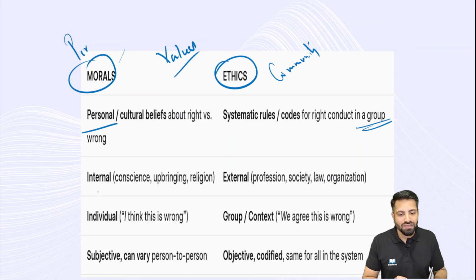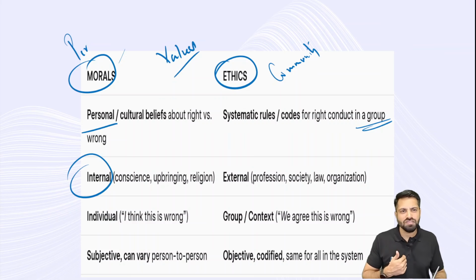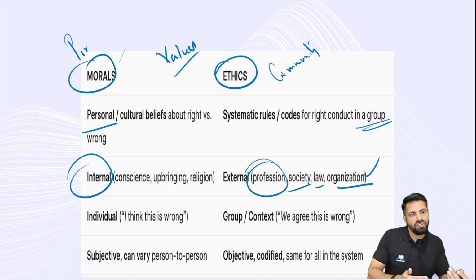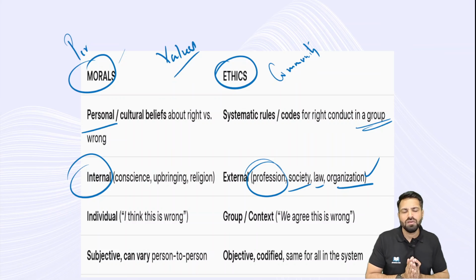Then morals are internal in nature. This is my personal thing, these are my personal values, it is internal. But in ethics, more people are involved, so it is external in nature. I told you that ethics can be professional ethics, and there are social ethics. Law, a particular organization, they follow certain ethics. If you look at the judiciary, you're not supposed to give briefings to the media, or take gifts, or take a bribe. These are the conduct rules, the standards, the values that you have to follow.